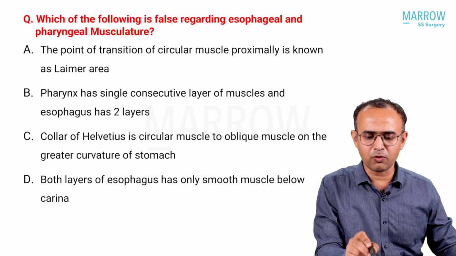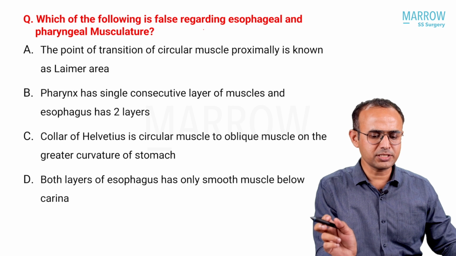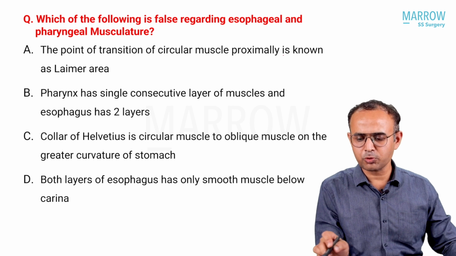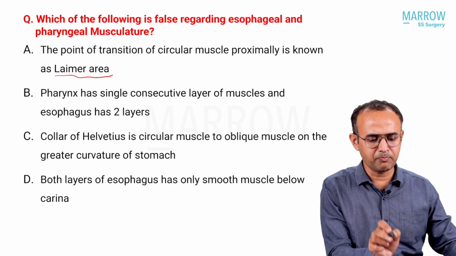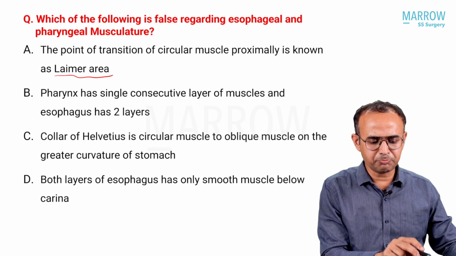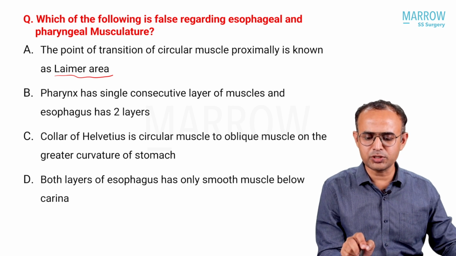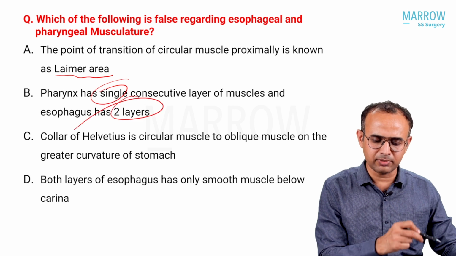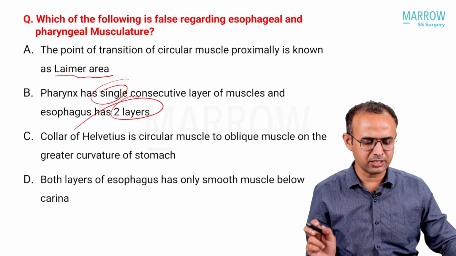Which of the following is false regarding esophageal and pharyngeal musculature? The point of transition of circular muscle proximally is known as Lhermitte's area. The pharynx has a single consecutive layer of muscle. No, esophagus and pharynx both have double consecutive layers.